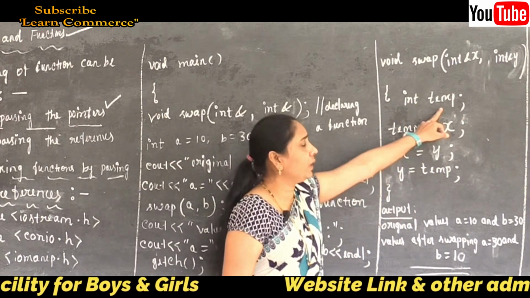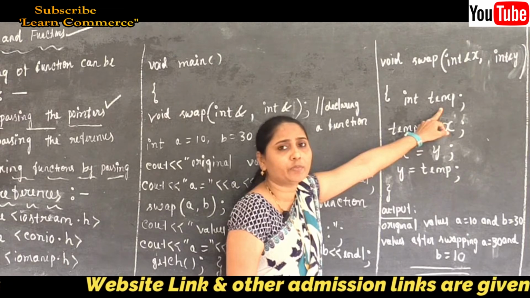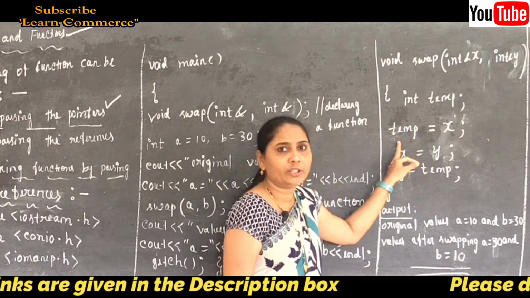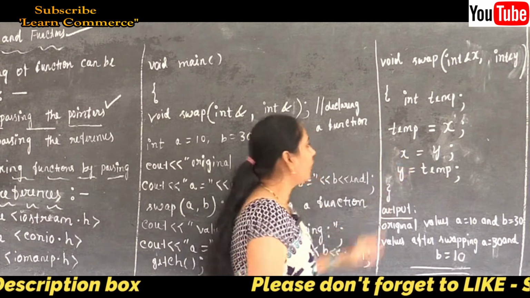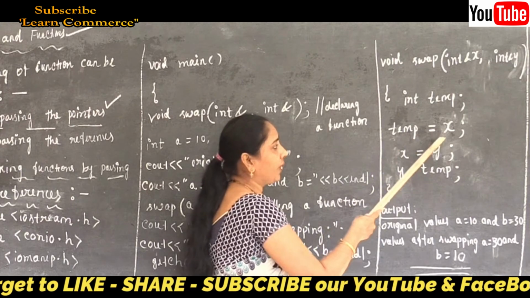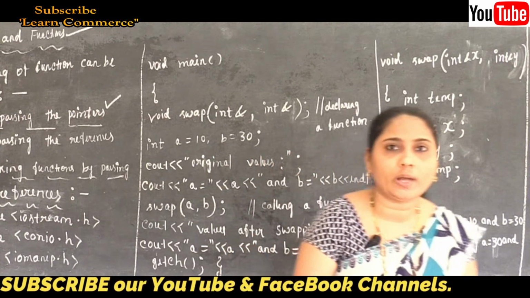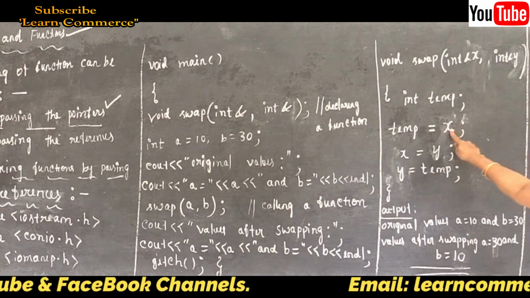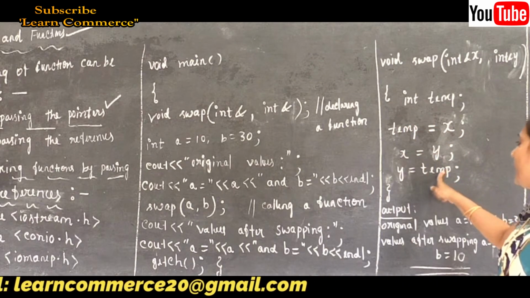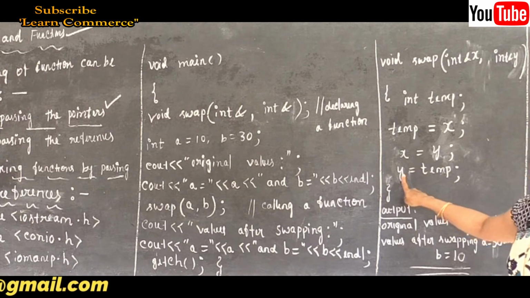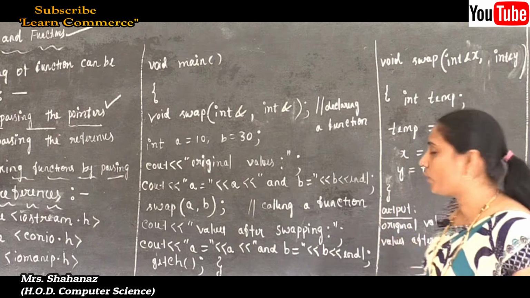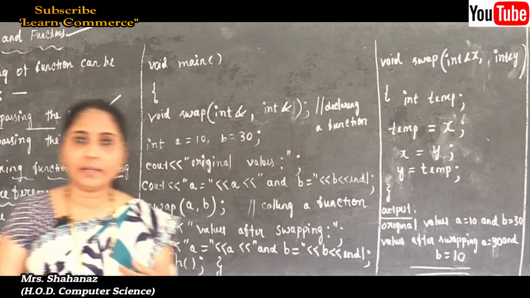Then one more variable I need to declare. The name of the variable is temp, using the data type int here. Now it is going to make the interchange. Why? Because while reading, we read temp is equal to x, and we know which value is going to be assigned. That means the x value is equal to y here, and the temp value is going to be assigned to the container y. Clear this point here? And next, the closing curly bracket.